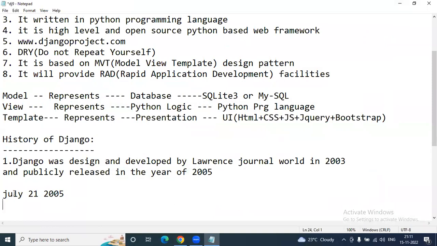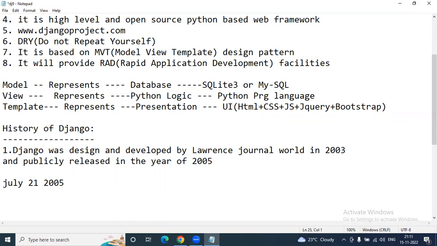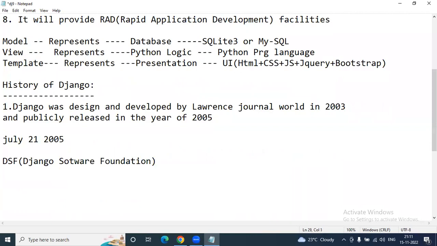Now coming to this, the official date of birth of Django is July 21st, 2005. And right now, Django is maintained by DSF, that means Django Software Foundation.